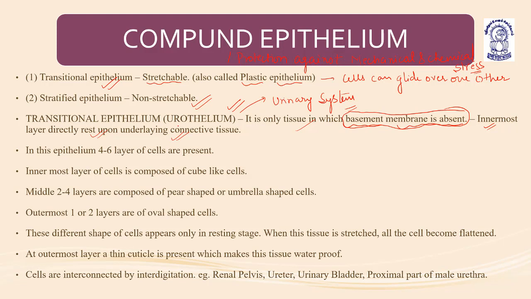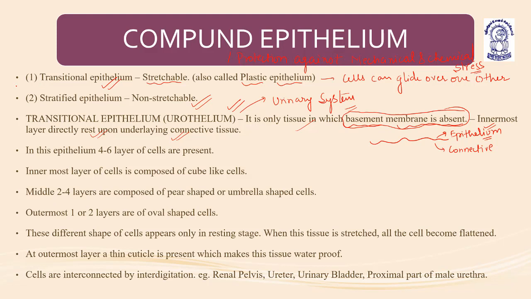As you know, the basement membrane helps to separate the connective tissue from the epithelial tissue. Understood? But in case of uroepithelium or the transitional epithelium, the basement membrane is absent, and that is why the epithelium directly rests over the underlying connective tissue.